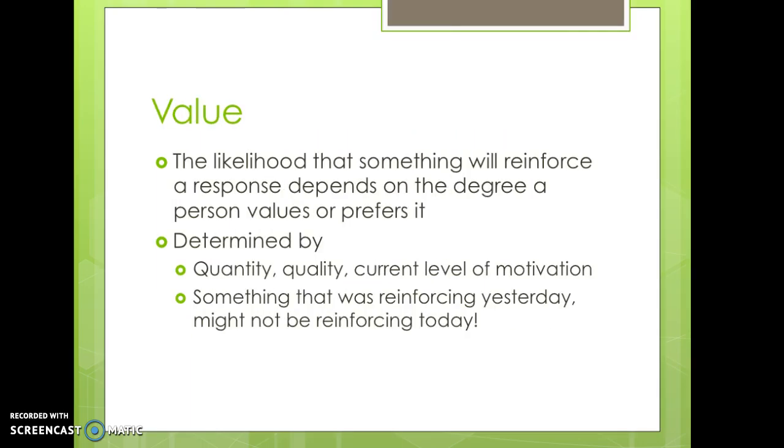The likelihood that something will reinforce a response depends on the degree a person values or prefers it. This is determined by the quantity, quality, and the current level of motivation. What we find reinforcing, or what will function as a reinforcer, is not static. It can change from day to day and even moment to moment.